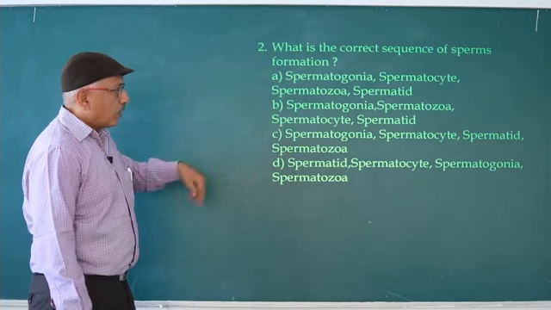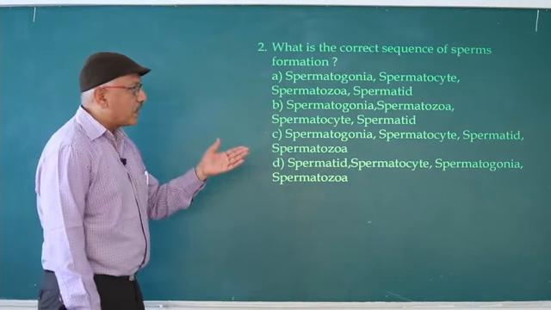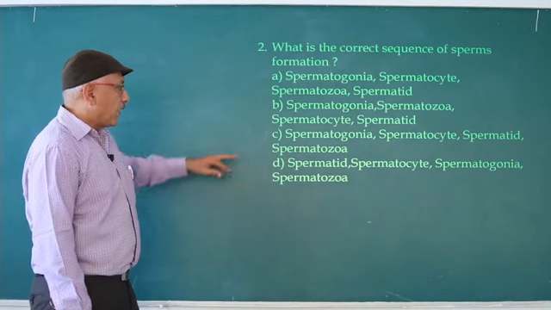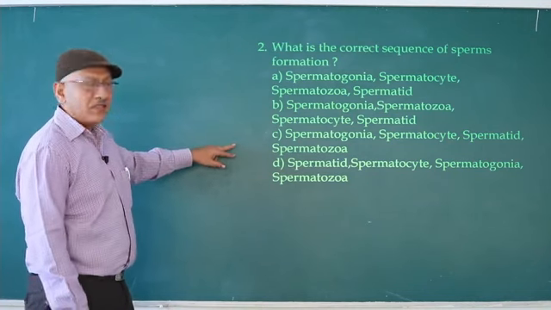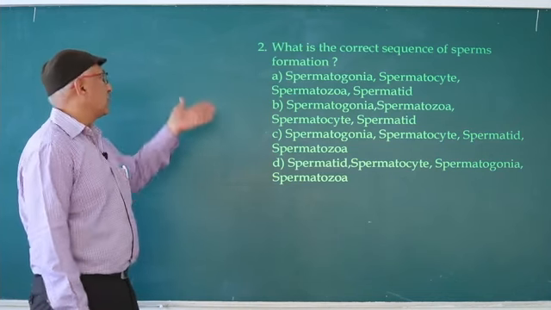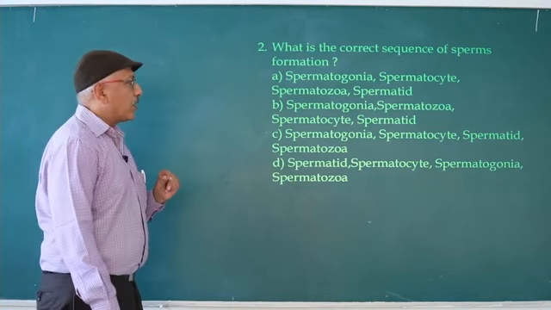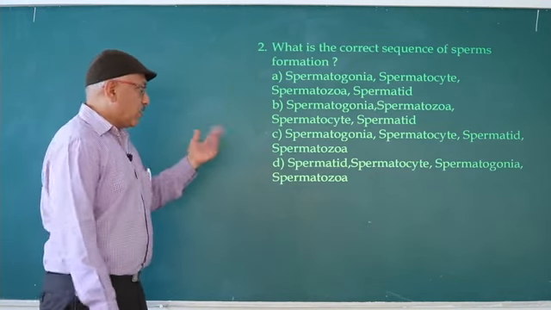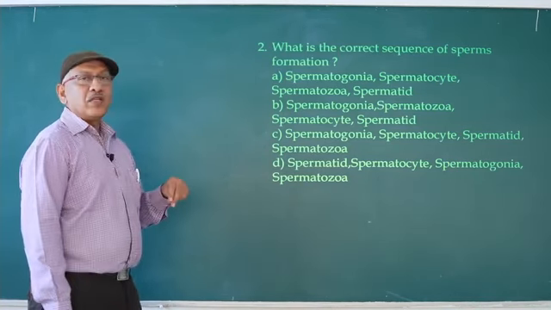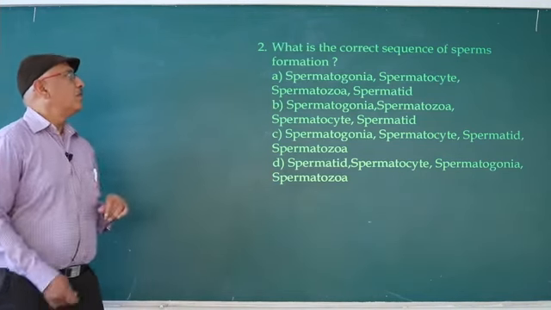Second, spermatogonia, spermatozoa, spermatocyte, wrong. Third, spermatogonia, spermatocyte, that is first primary spermatocyte, later secondary spermatocyte, secondary spermatocyte converted into spermatid, later spermatozoa. So C is the correct one. Fourth option, spermatid, spermatocyte, spermatogonia. So option C is correct. And here you should remember, conversion of spermatid into spermatozoa is known as spermiogenesis. The release of spermatozoa from the seminiferous tubule is known as spermiation. So this is about the second question.